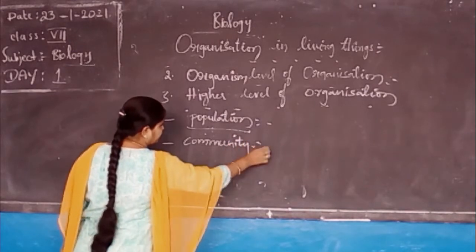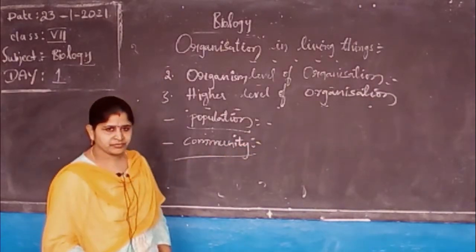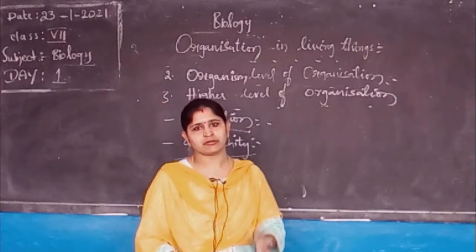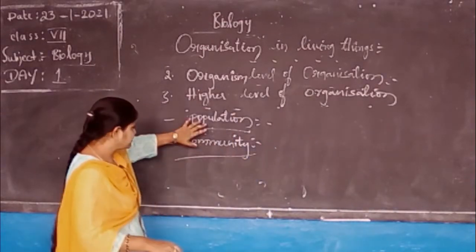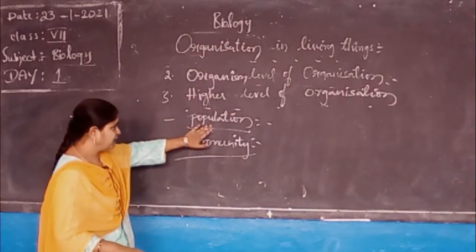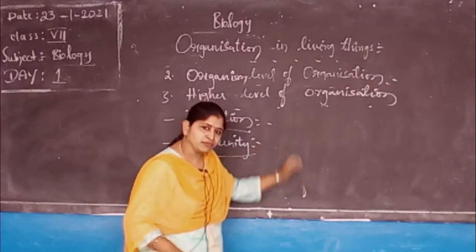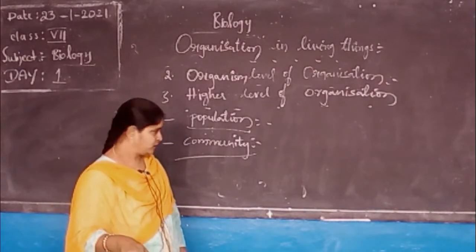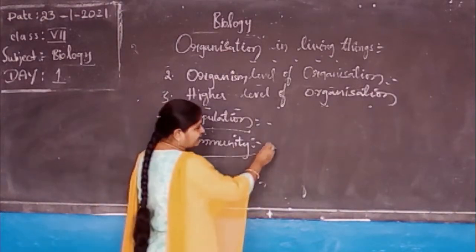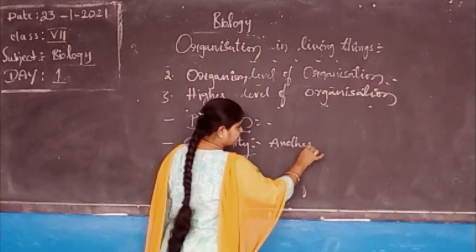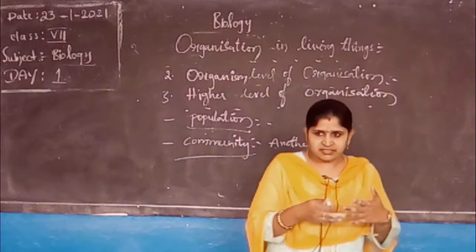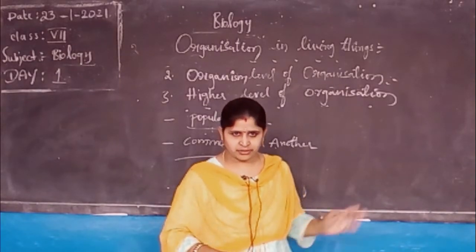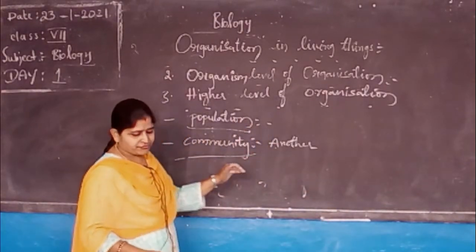Next category is community. What do you mean by community? Community is nothing but here different species are also involved. See, the main difference between population and community is, in a population, the same species of organisms are placed in one place. That is called population. We human beings are placed in one place. This is a human population. But in a community, other species are also involved. Along with us, some other species are also living, like dog, cat, some microbes, etc. So this is community level of organization.